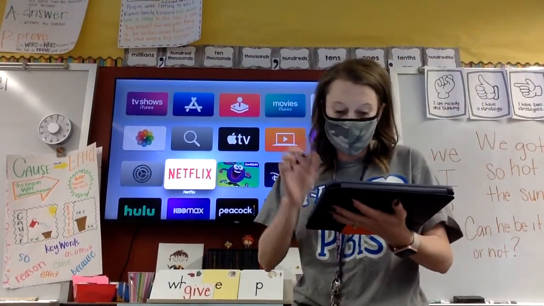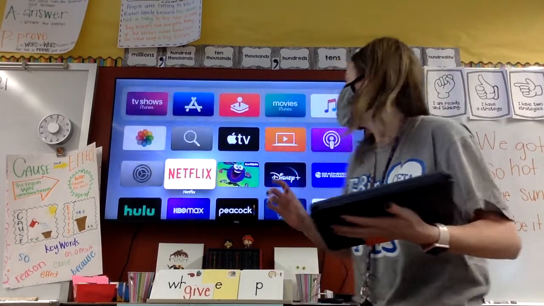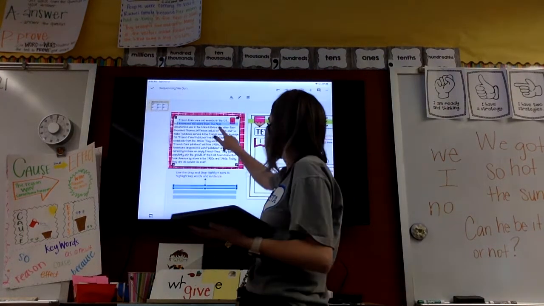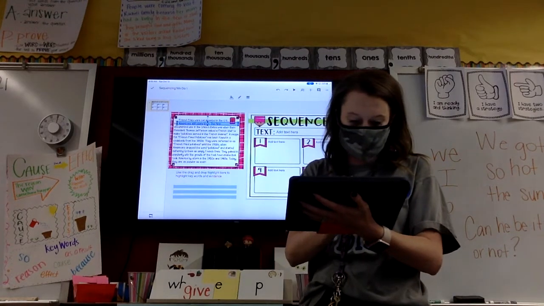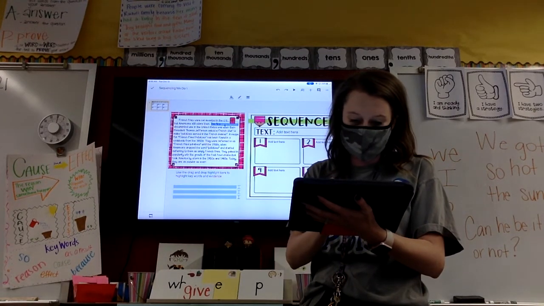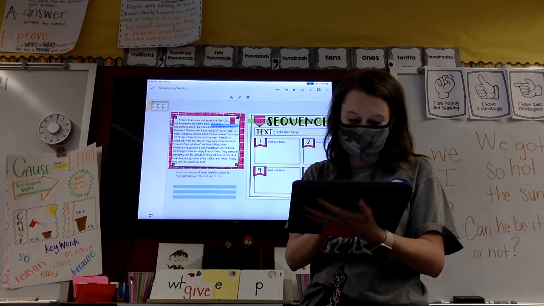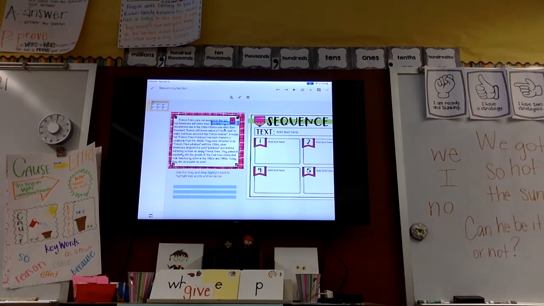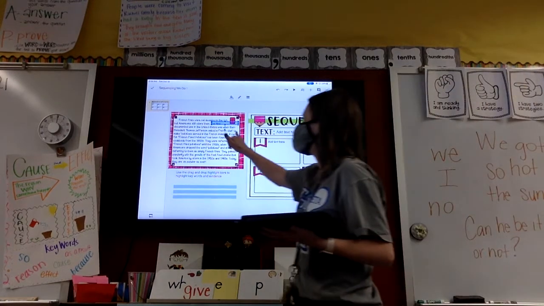Signal word. So the only one that we've looked at so far is that word right up here at the top that says "first." Okay? What is another signal word that could have helped us determine that this was sequencing? Okay? Dylan. "The then president"? Is it the "then" with a hyphen? Okay. So this is a tricky one.